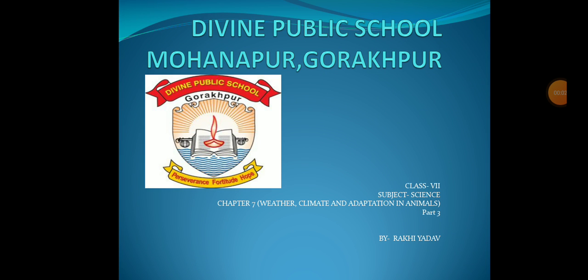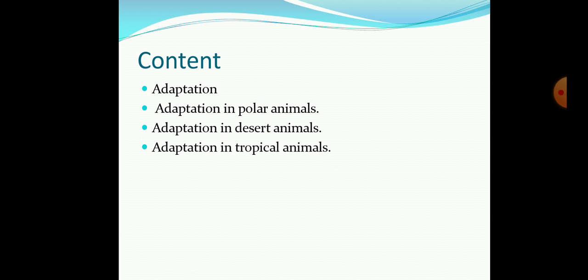Hello dear students, welcome back to the video tutorial of class 7 science, and today we are going to learn about chapter number 7, that is weather, climate and adaptation in animals. This is the third part of this chapter, and in this part you are going to learn about adaptation: what is adaptation, and why adaptation is necessary for the animals and the plants.